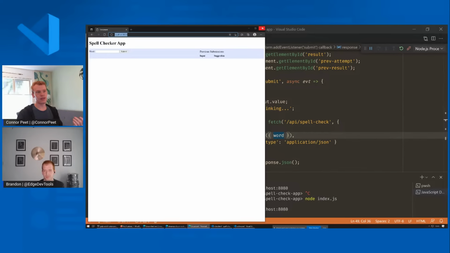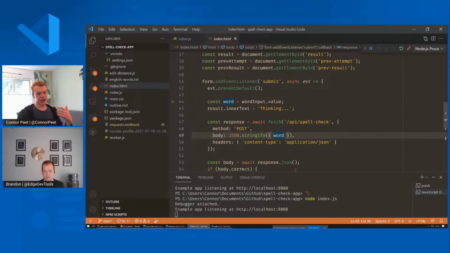Something you have to note, and one common confusion, is that if you just have the debug terminal open and you open a browser in a different URL, just like normally, then it won't be debugged, because the debug terminal only debugs Node.js programs. So you have to actually open a browser in debug mode to debug your website. And so this is one option.